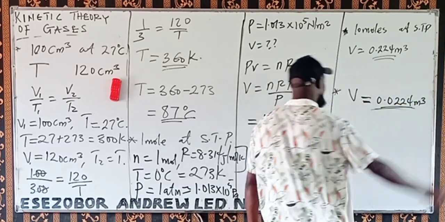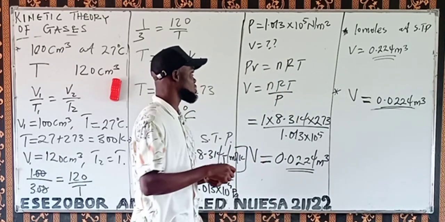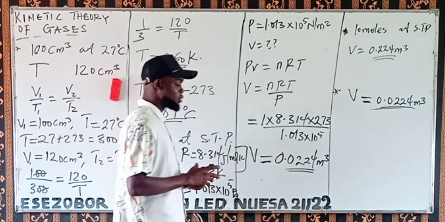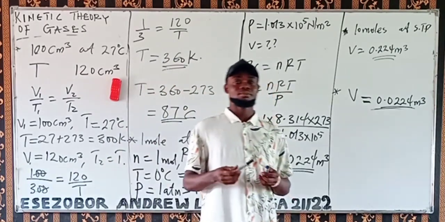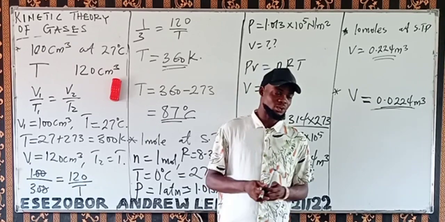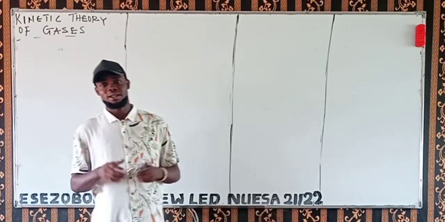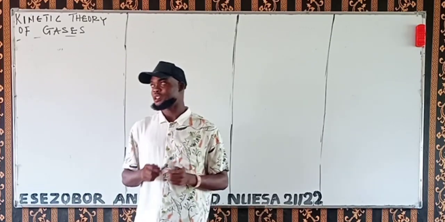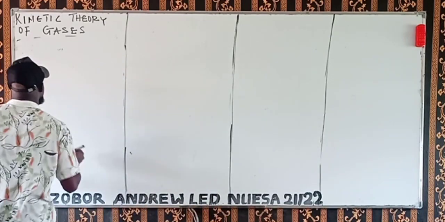This is the volume of the container we are going to use. So also try and solve that to see what you are going to do. Now, we want to look at the pressure exerted by an ideal gas placed in a cube. That's the next thing we're going to look at.